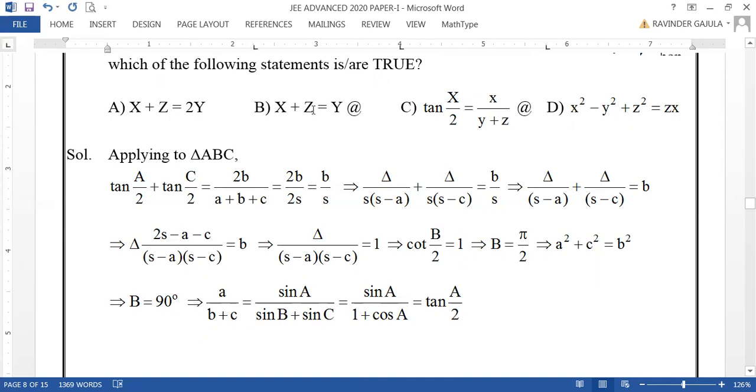So here x plus z means A plus C here. A plus C is 90 degrees. So B is 90 degrees. So this is equal now. So this is regarding tan A by 2 equal to small a by b plus c.